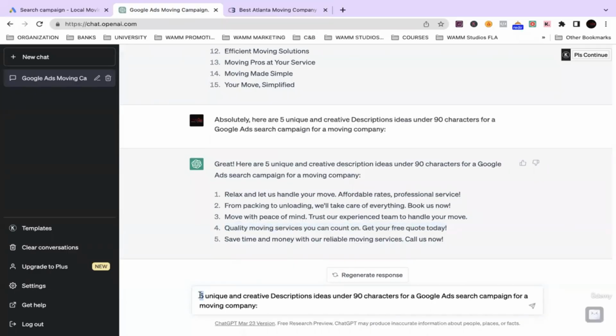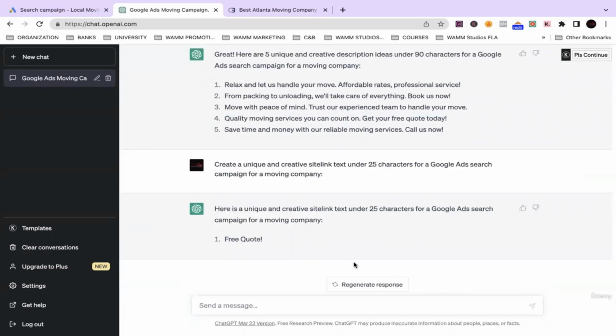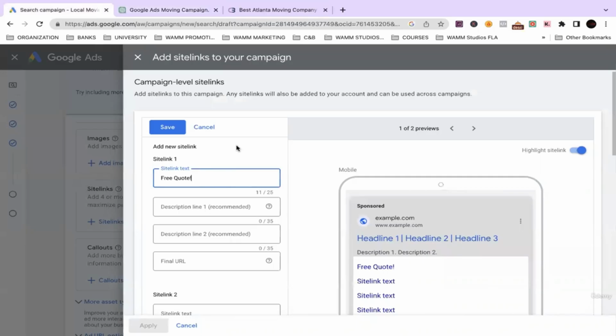Create site link text under 25 characters. Free quote. All right, free quote it is.